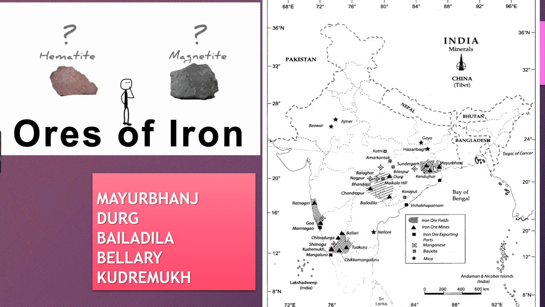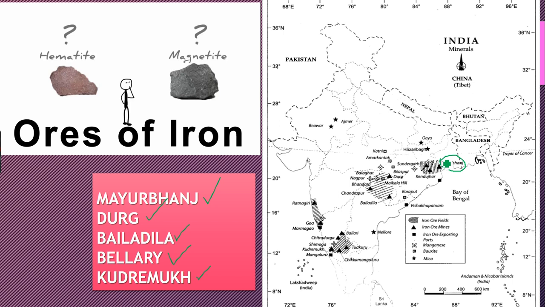Now, I'll go to the last part of this video, that is regarding the map. Today we are going to learn about the iron ore map and the coal mine. Now, in iron ores, there are only 5 places which the CBSE has prescribed for us. It is Mayurbhanj, Durg, Bailadila, Bellary, Kudremukh. Don't worry, these places will be located. You have to identify. Now we'll go for Mayurbhanj. You can see here Mayurbhanj, right? I'll just put a mark.